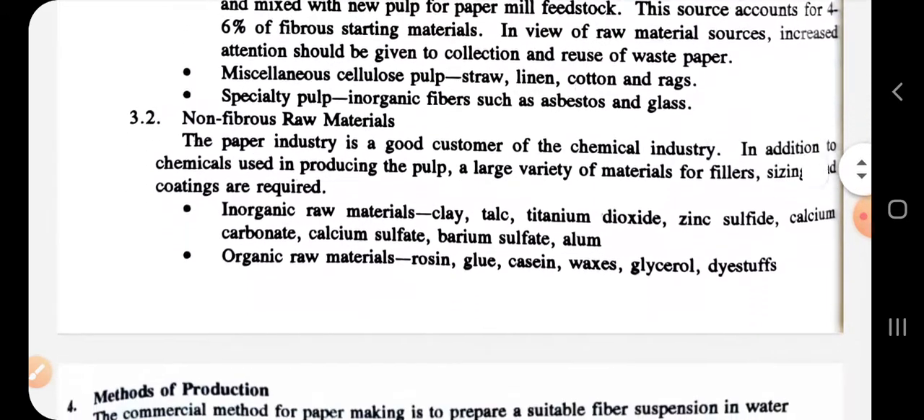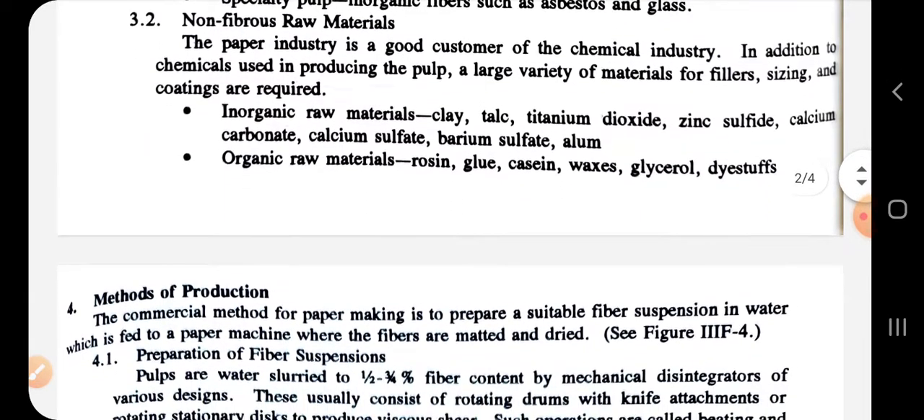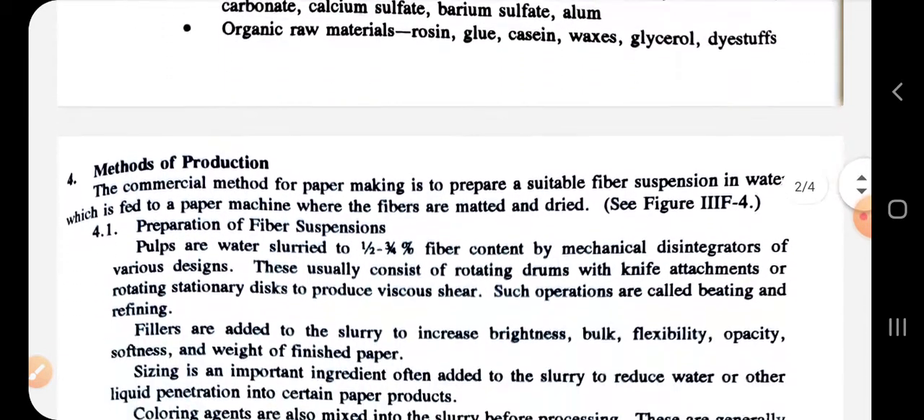Also, there are some non-fibrous materials, unconventional sources of paper raw material, like inorganic and organic raw materials such as clay, talc, titanium dioxide, some types of waxes and other materials. These are the unconventional raw materials.